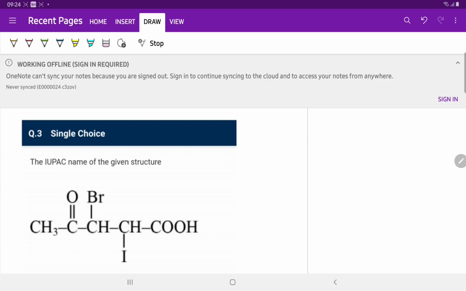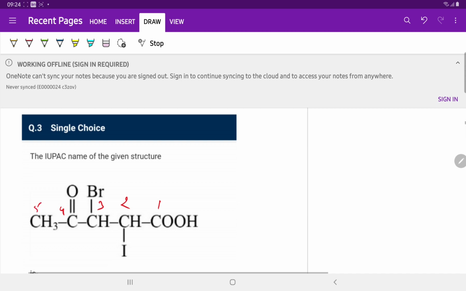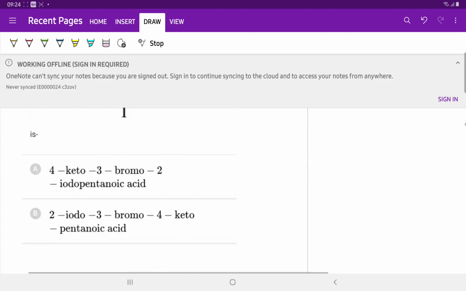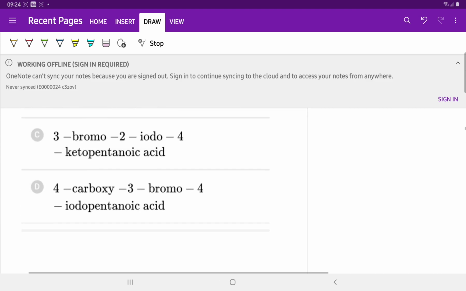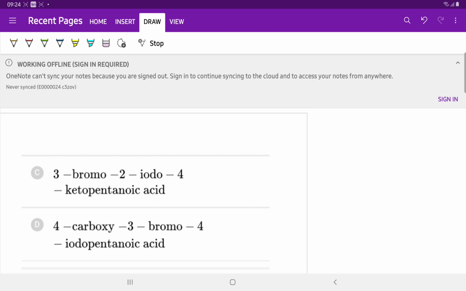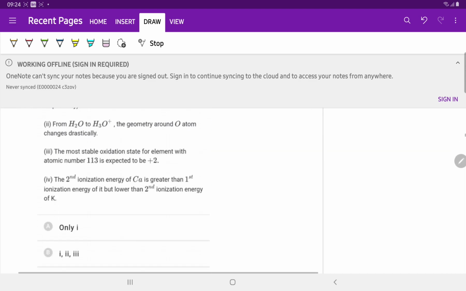Question 3: the IUPAC name of the given structure. The principal functional group is carboxylic acid, and the name is 3-bromo-2-iodo-4-oxo (keto) pentanoic acid. 3-bromo-2-iodo-4-keto pentanoic acid. The answer is C. We will move to question number 4.